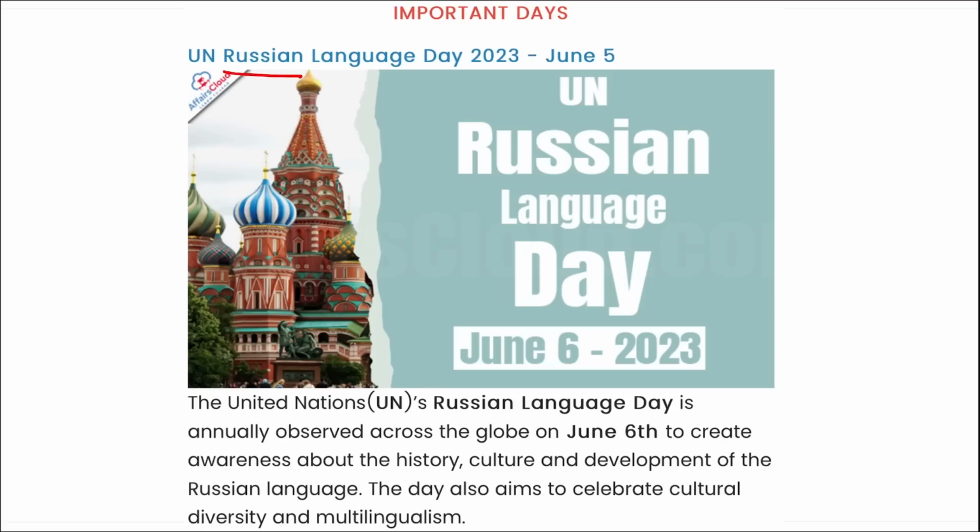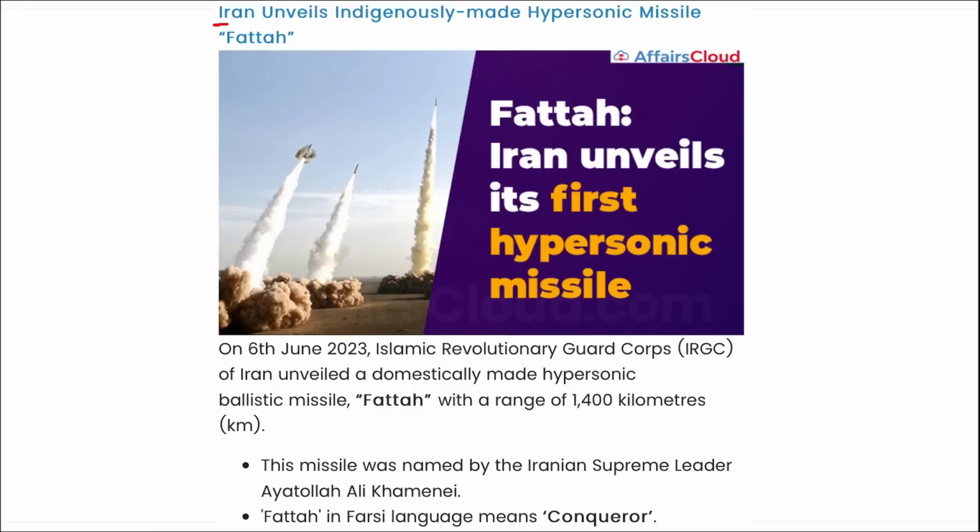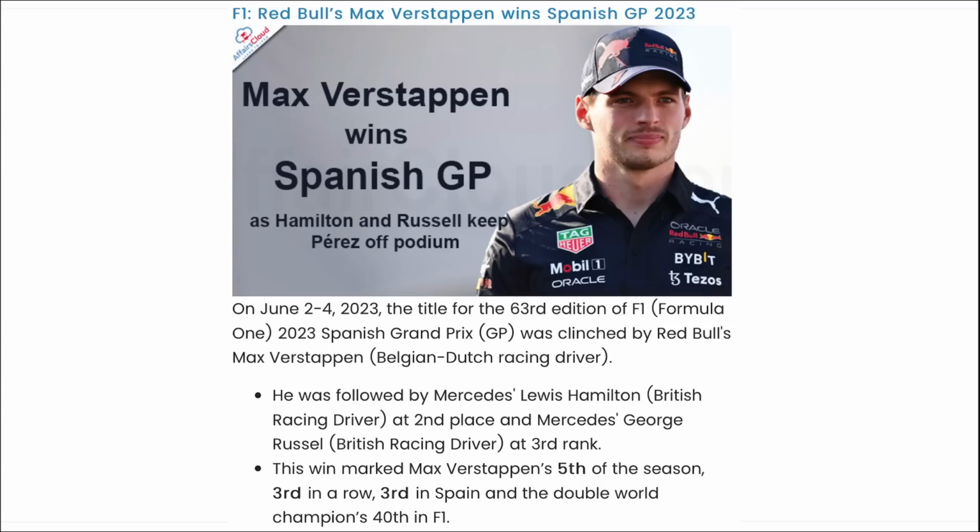First, UN Russian Language Day observed on 5th of June. Maharashtra's Chief Minister Eknath Shinde has launched the Asia's largest cluster development scheme, and this Asia's largest cluster development scheme will be in Thane, Maharashtra. Iran has unveiled the indigenously made hypersonic missile, that is Fateh. As you can see here, Iran, Fateh and Khyber also. Both are the missiles of Iran.